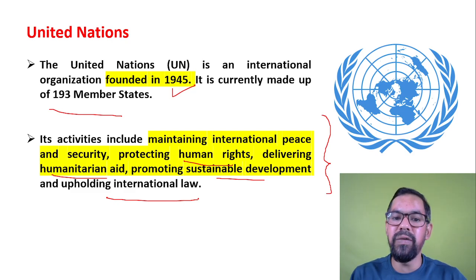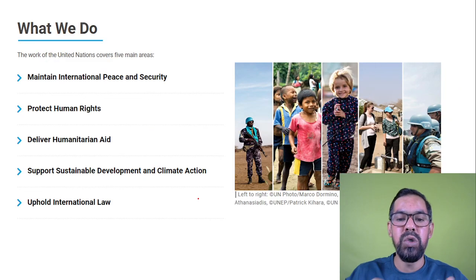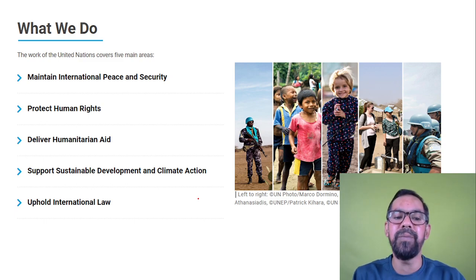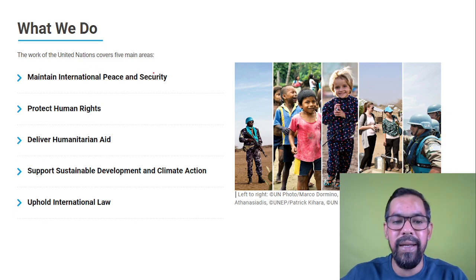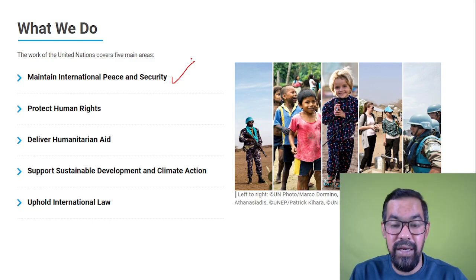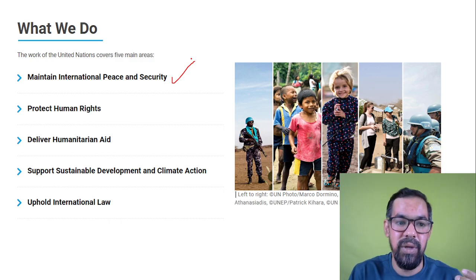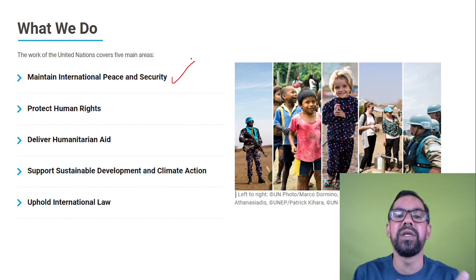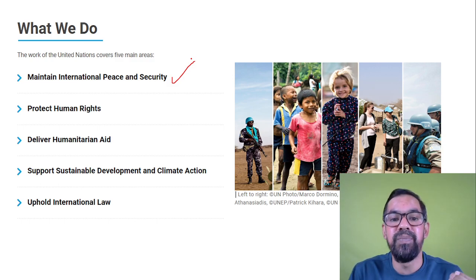Along with their six organs, they have different associates like the World Health Organization and the World Trade Organization, who help them achieve their end goals. To summarize, they work to maintain international peace and security among nations. If there is a dispute between two countries, there is interference from the United Nations. The General Assembly has annual meetings where they discuss these disputes and work as a negotiator.